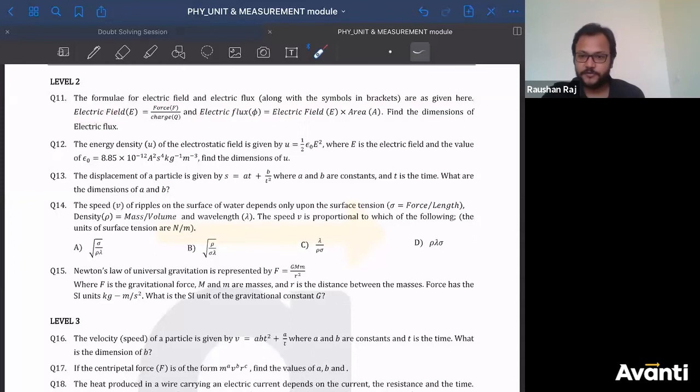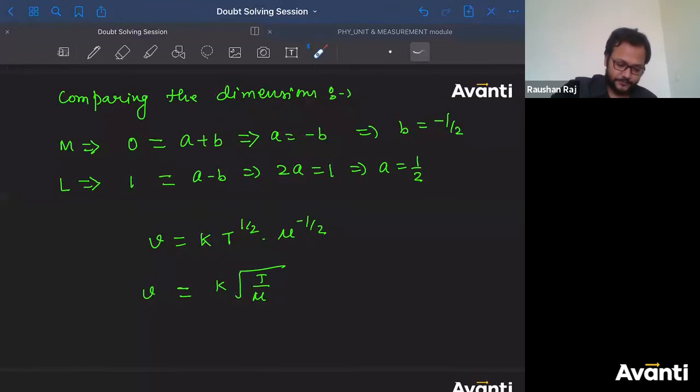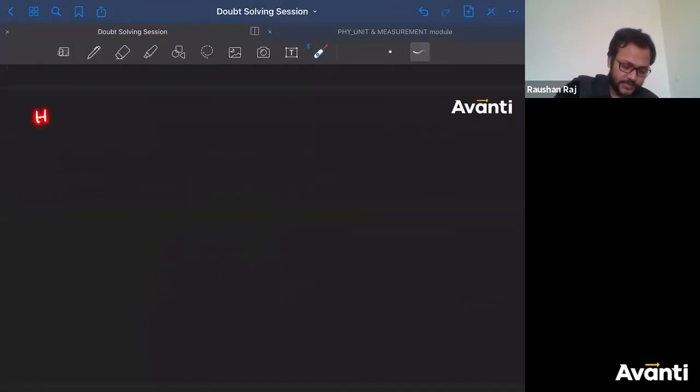As this is the first chapter of your physics class, they expect that you don't know this, so they have given the formula. What is electric field? Electrostatic force per unit charge. So force experienced per unit charge is electric field. What is flux? Electric flux is defined as integral E dot dA, that is how it is defined. But for your case, for the dimensional formula, this is not required. That is why they have directly given electric flux is equal to electric field into area. Simple. Now you have to find the dimension of electric flux. Okay, so see. This is the homework section, so this is HW.